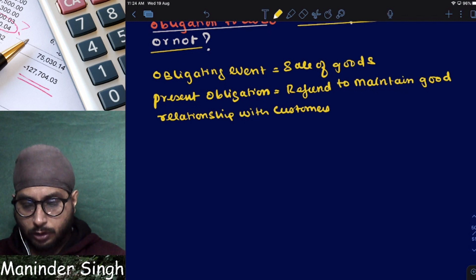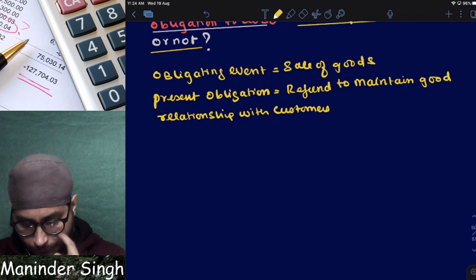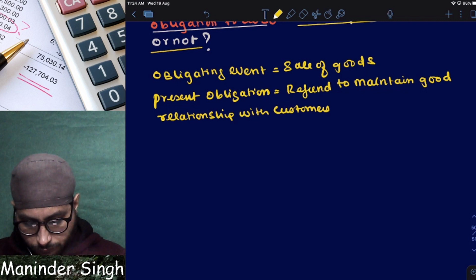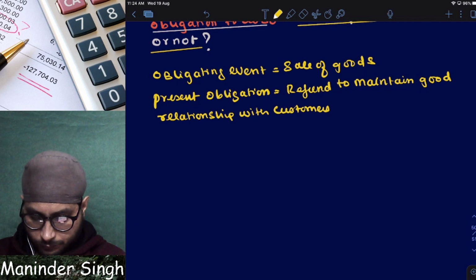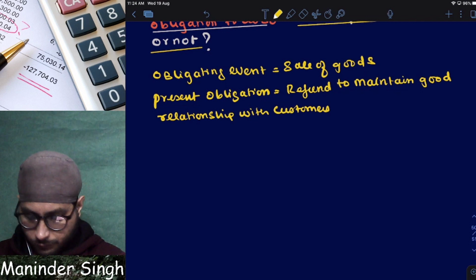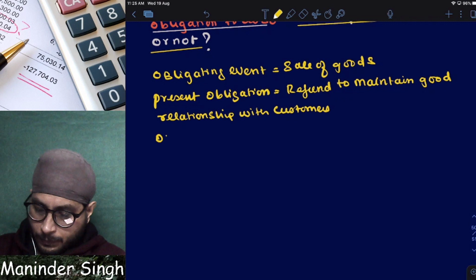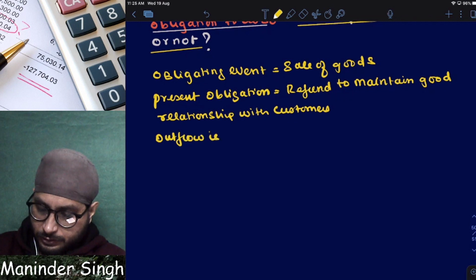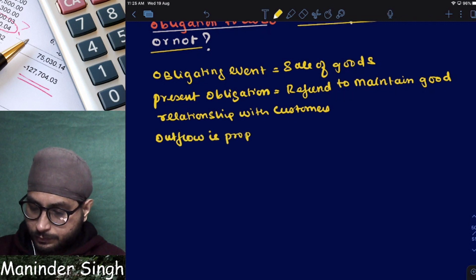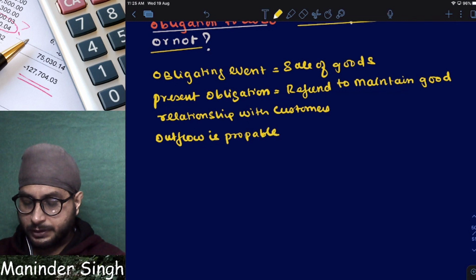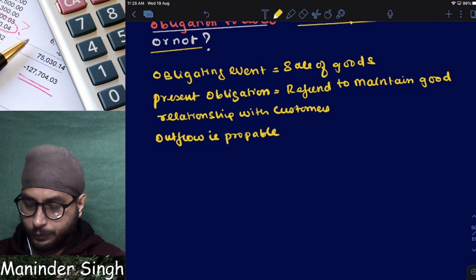Next. Now tell me, will it result in an outflow of economic benefits? Yes. Outflow is clear. Outflow is probable. I'm not saying possible, I'm saying probable. Now tell me, should I recognize a provision or not?